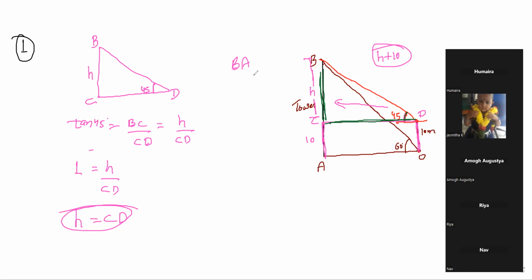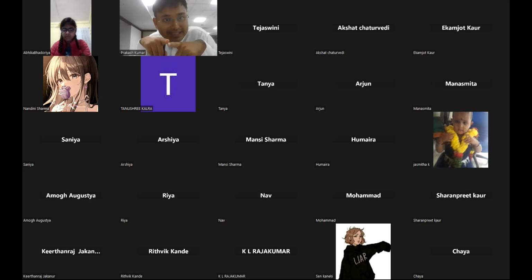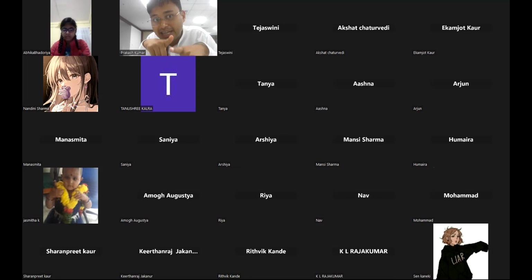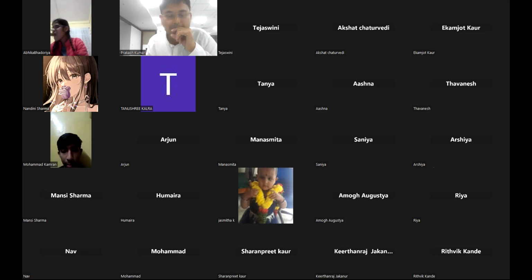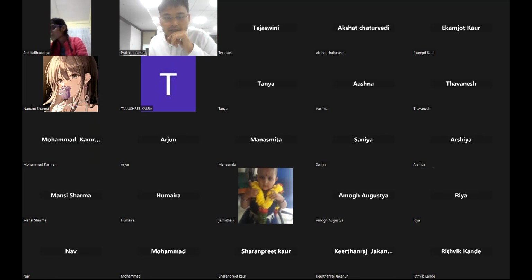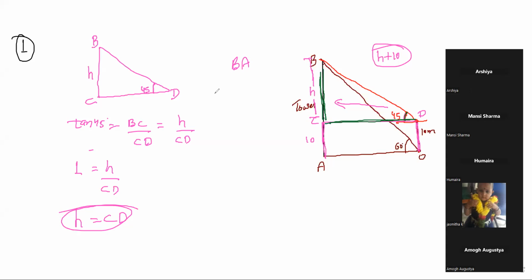Everyone, let me know. Whenever you get a 45 degree angle, tan 45 degree, it means that perpendicular and base are equal. Okay. Now come to this triangle. Which triangle is it?